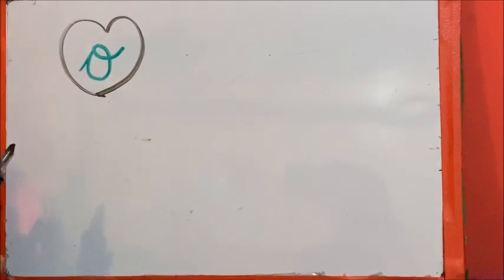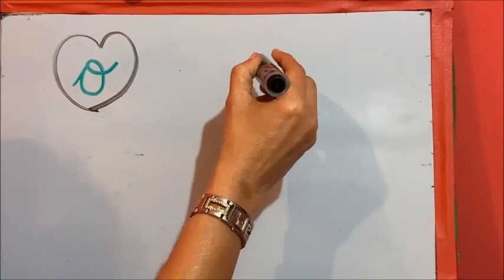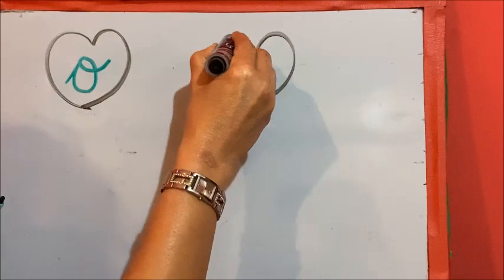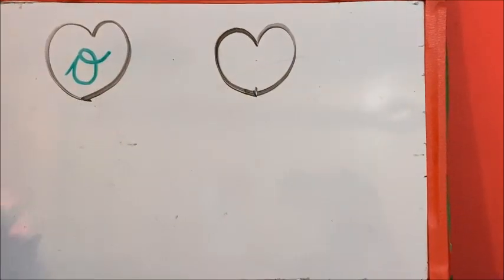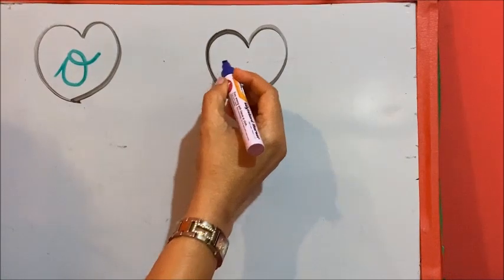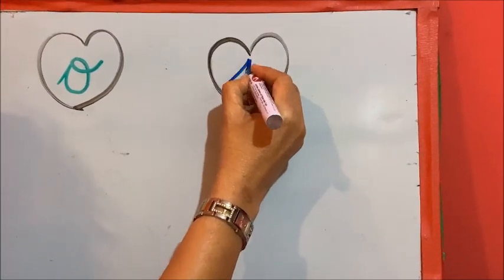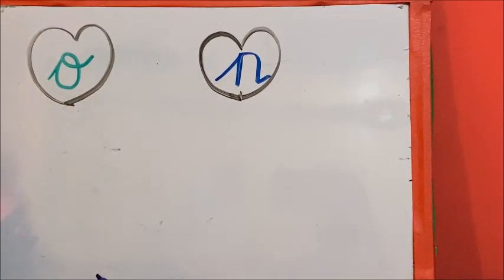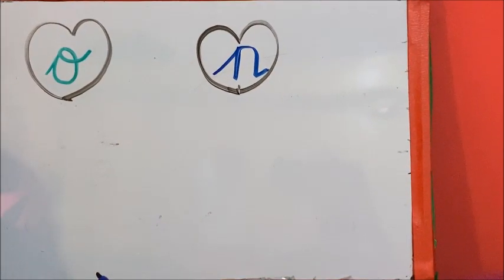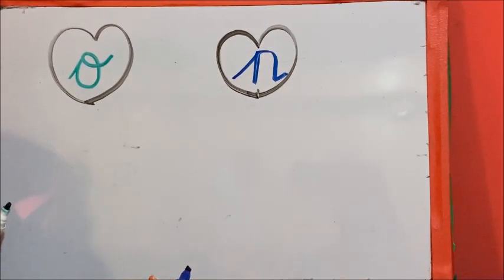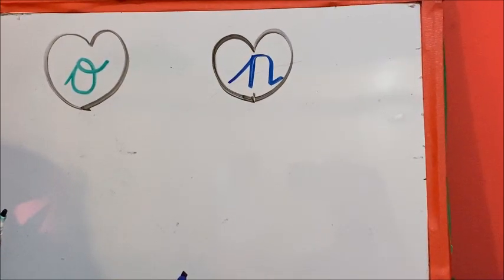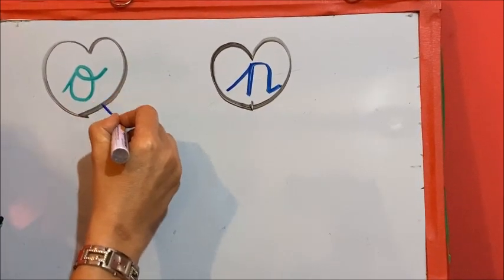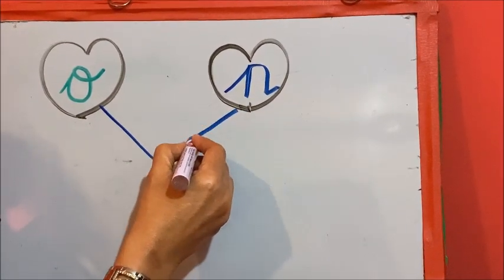Okay, there is one more letter, so let me draw a heart over here. And the letter over here is, what letter is this? N. And what is the sound of this letter N? N. You have to touch your tongue to the back of the front teeth and must say N. So A is coming here and N is coming here.